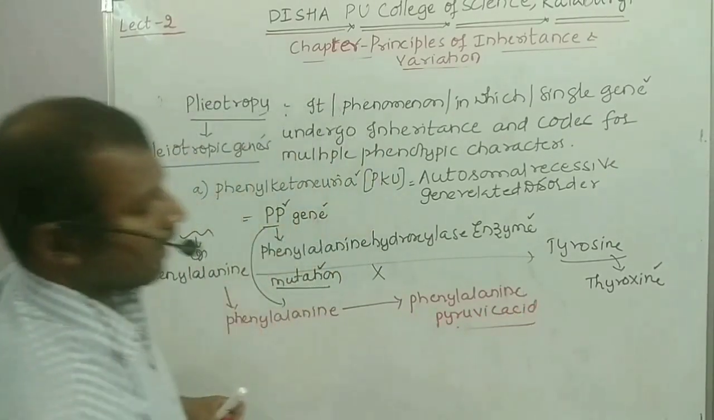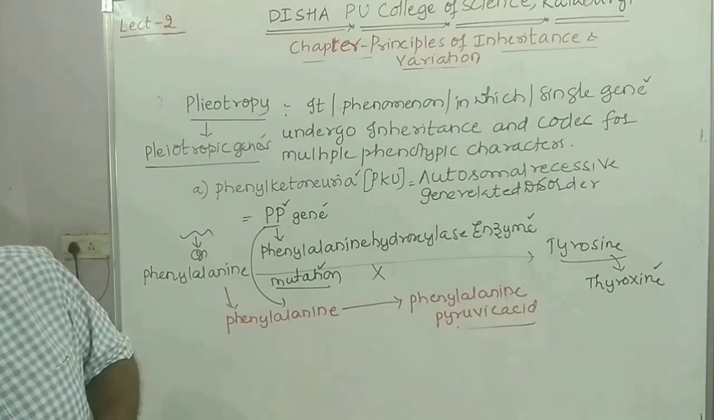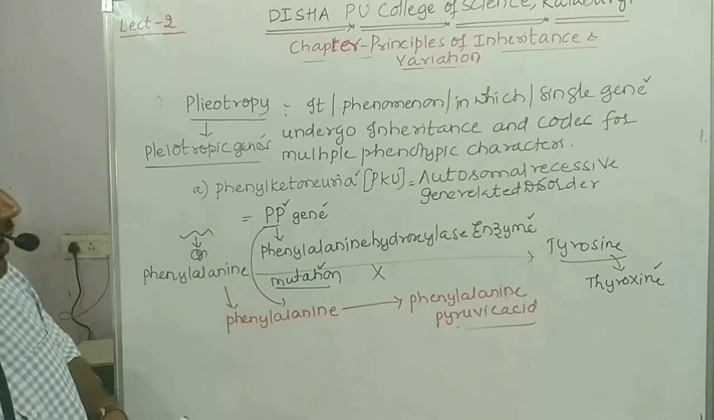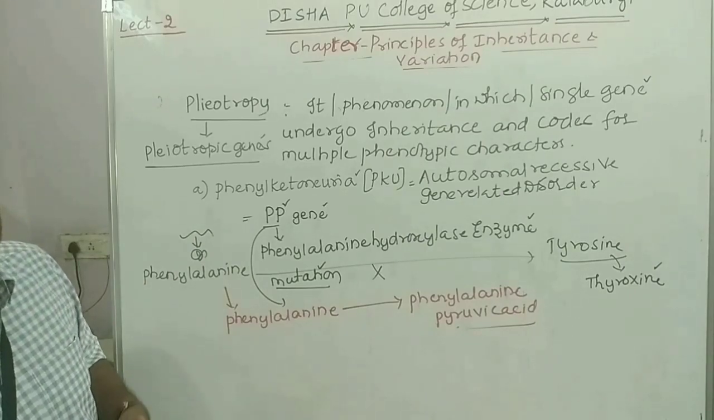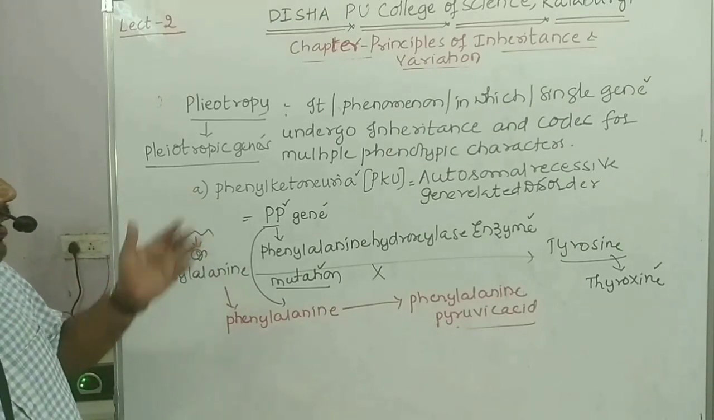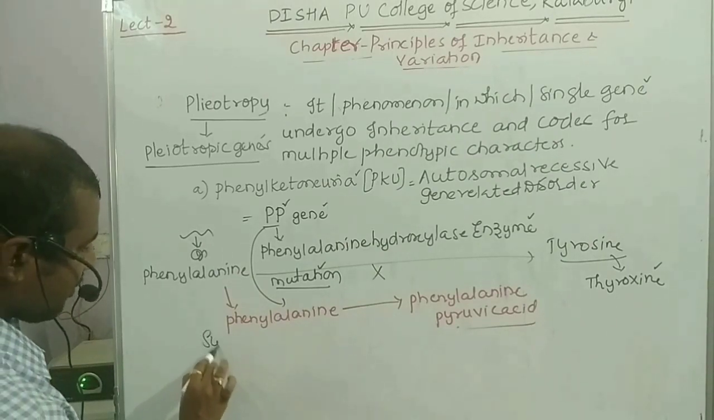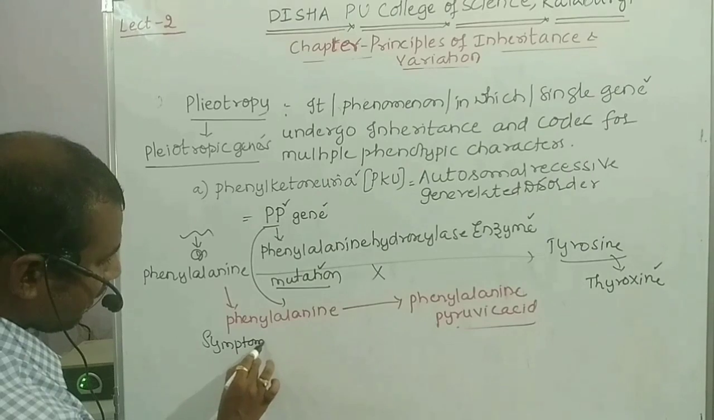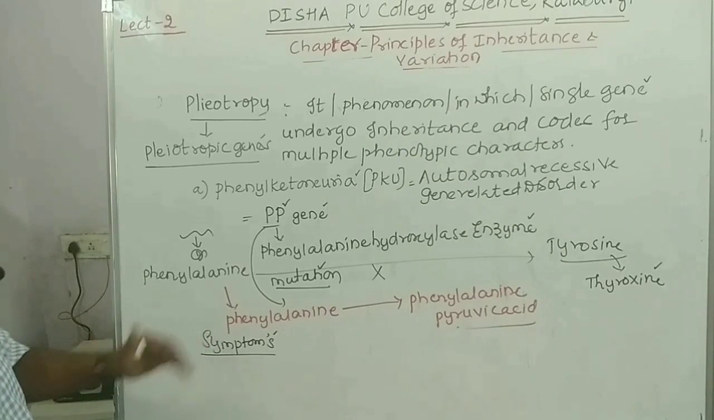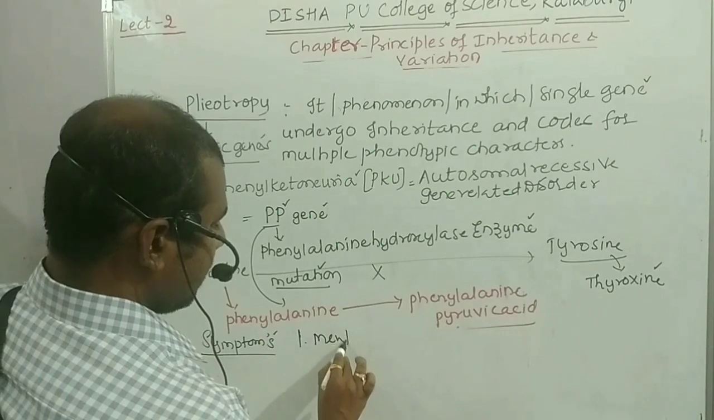So when phenylalanine pyruvic acid is formed, it gets accumulated in the blood. When it gets accumulated in the blood, definitely that leads to the development of the symptoms, and those symptoms are related to phenylketonuria. So what are the symptoms, students? Symptoms are nothing but the morphological and physiological changes which will be seen in the individual. That is called symptoms. The first symptom is mental retardation.